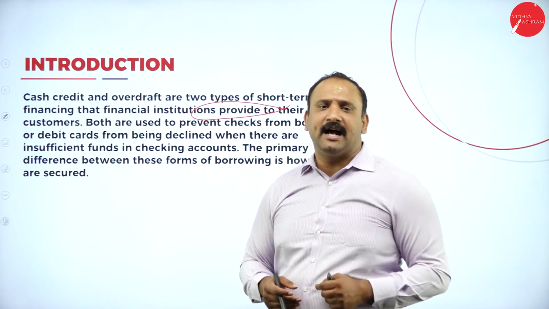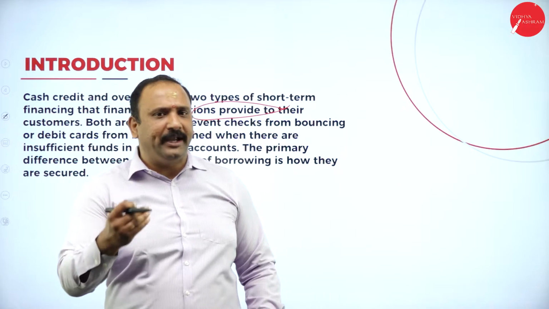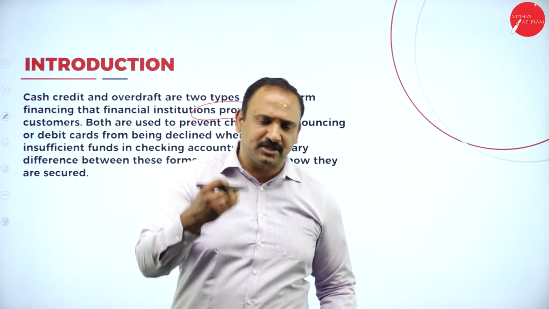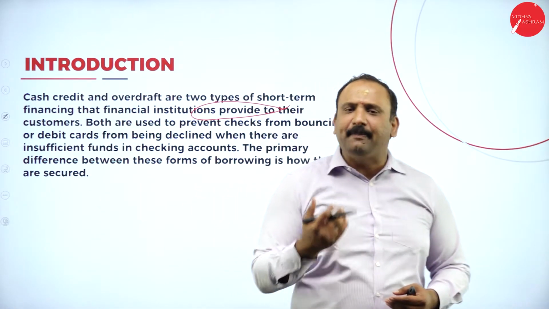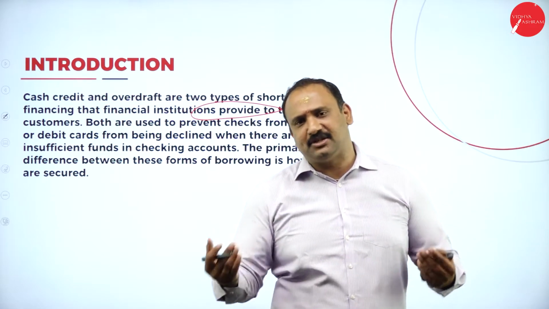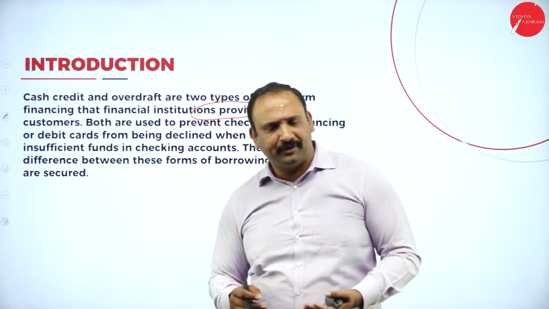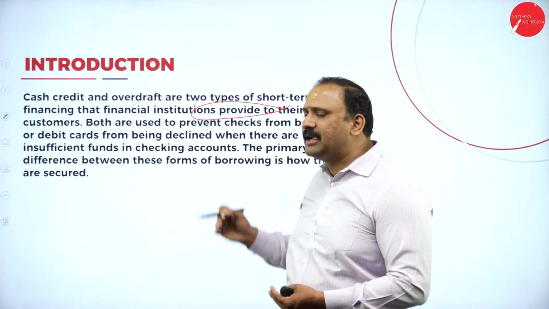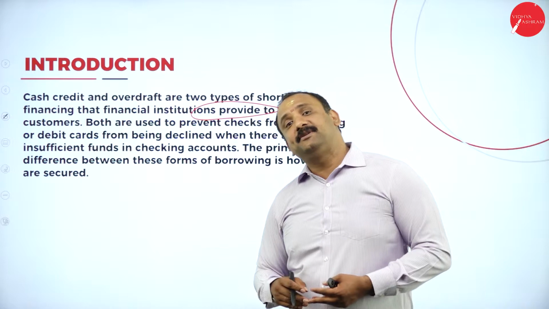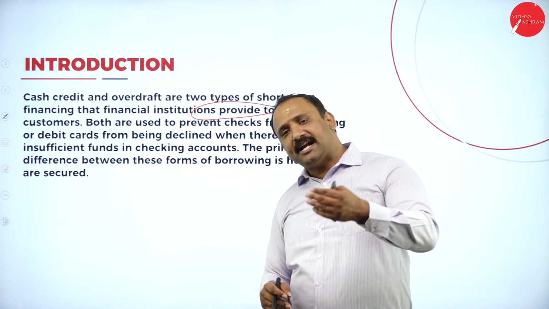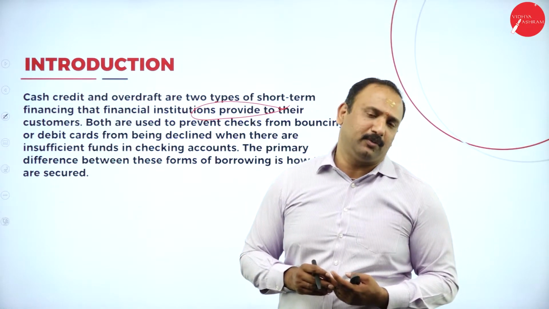I go to the bank and I ask for a cash credit or an overdraft facility where I say that, sir, please provide me an instant amount based on my capital, which I've already deposited with the bank. I will repay back this money over a time period as soon as possible. Now, what the bank will do is definitely they are going to charge an interest. They're not going to give it free for me. But then that is a small time financial arrangement that the bank does with the customer so that the customer is able to get the money for that particular period of time, and then he is able to take it forward altogether.